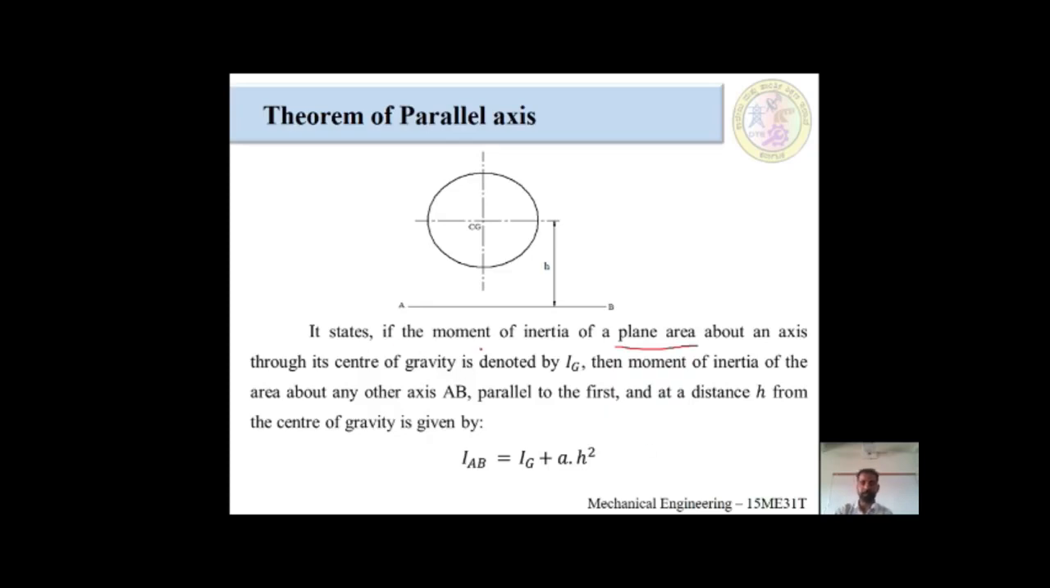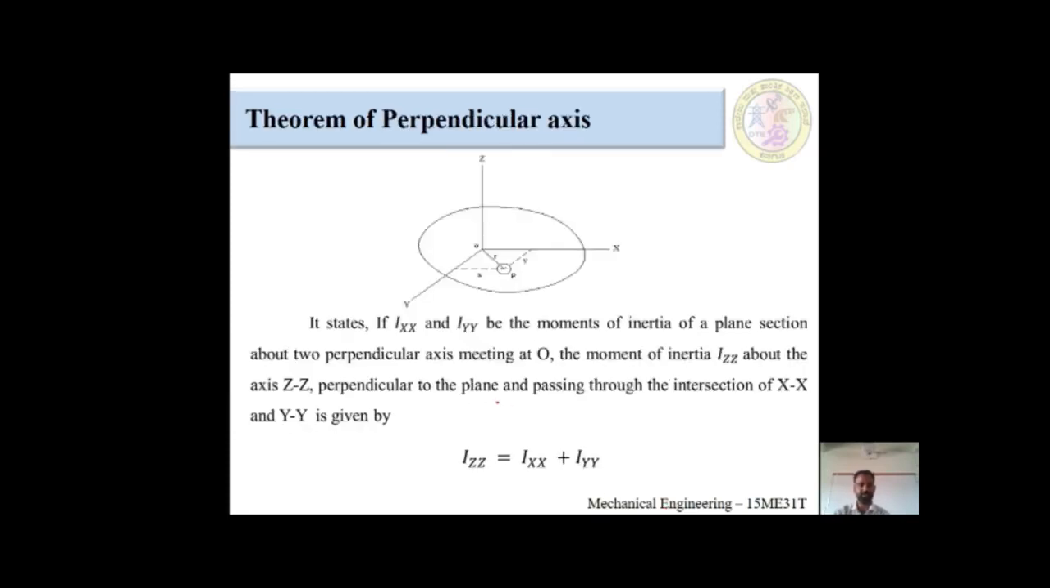If the moment of inertia Ixx and Iyy are the moments of inertia of a plane section about two perpendicular axes meeting at O, this x also, this y also, meeting at point O. O means origin. This circle, what they have given in the figure, we call it the plane area.